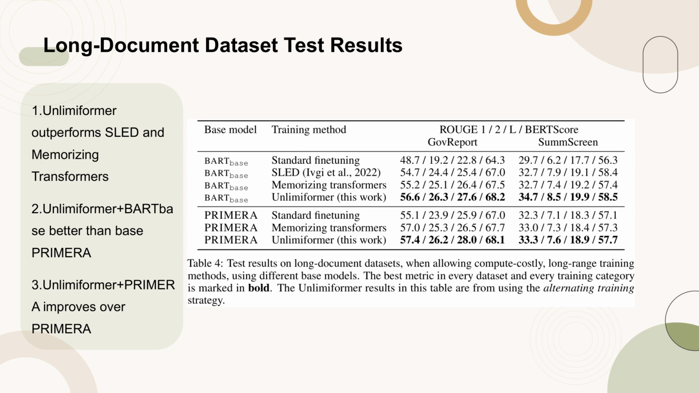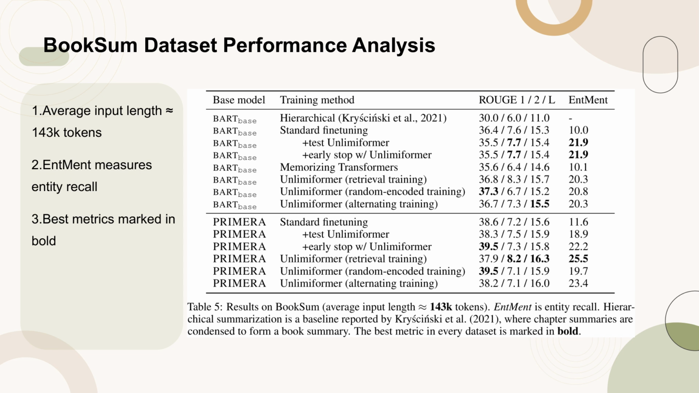training strategy. Table 5 presents the results on the BookSum dataset, which has an average input length of approximately 143,000 tokens. The table includes metrics such as Rouge and EntMent, which measures entity recall. Hierarchical summarization, a baseline method reported by Kryściński et al., 2021, is also included, where chapter summaries are condensed to form a book summary. The best metric in every dataset is highlighted in bold, providing a clear comparison of performance across different models and training methods.